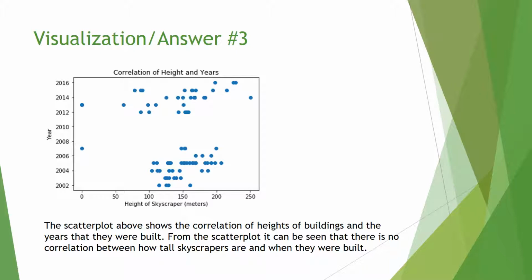The scatter plot above shows the correlation of heights of buildings and the years that they were built. From the scatter plot, it can be seen that there is no correlation between how tall skyscrapers are and when they were built.